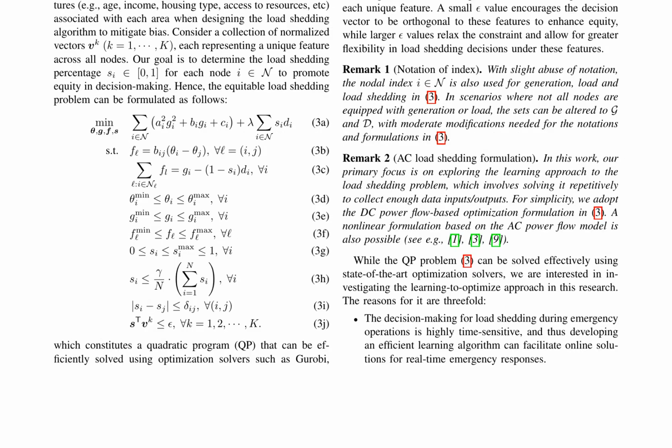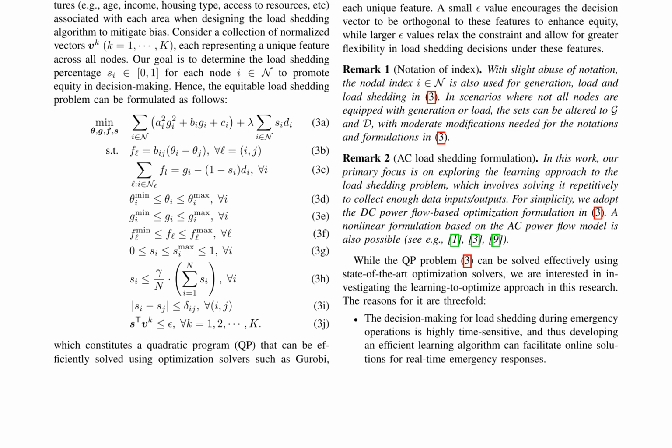The machine learning algorithm is proposed to learn the binding patterns of the constraints, which can be used to establish a linear system and facilitate real-time computation of load shedding decisions. The approach is demonstrated on both a small system and a realistic RTS-GMLC system, showcasing its validity and computational efficiency. The proposed algorithm has the potential to provide timely and effective load shedding decisions, while eliminating bias and promoting equity